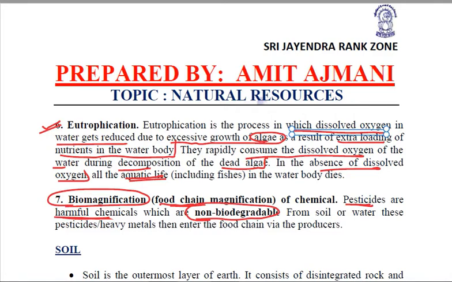They are not going to be degraded. So directly or indirectly from soil or water, these pesticides and heavy metals enter the food chain via the producers and get accumulated in our bodies, and they are very harmful. We already know that because they are non-biodegradable, they are going to stay there and damage our body.